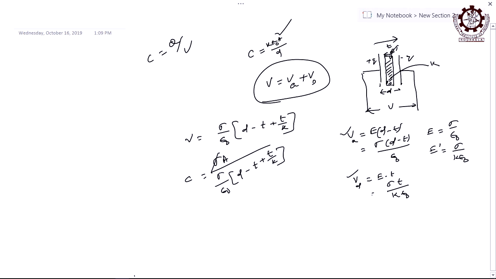So, this sigma will cancel, which gives epsilon 0 A divided by D minus T plus T by K, right. So, this is the capacity of that capacitor when there is a slab of thickness T in between these two plates, right.